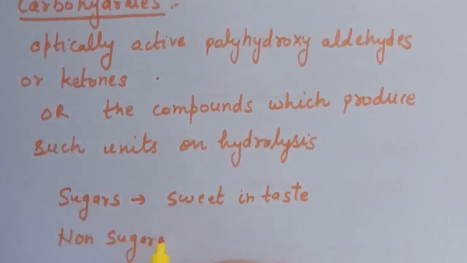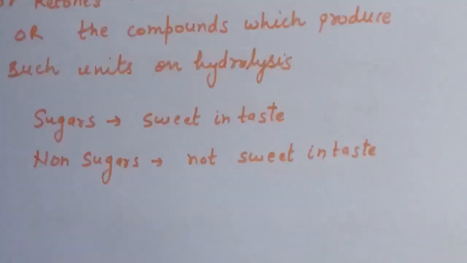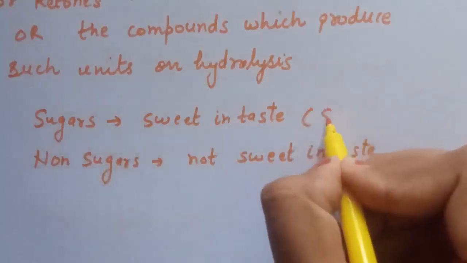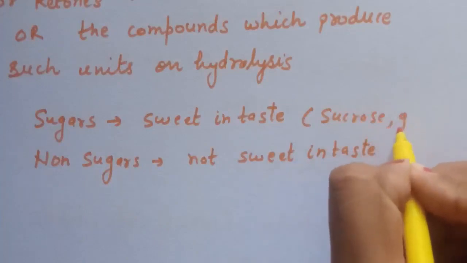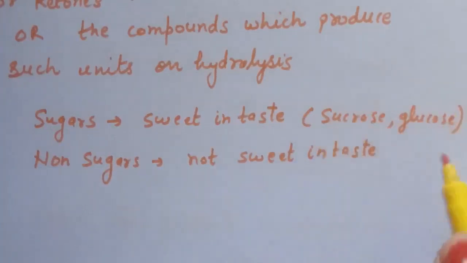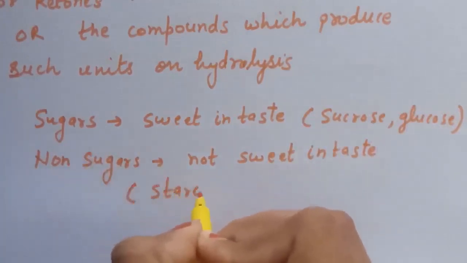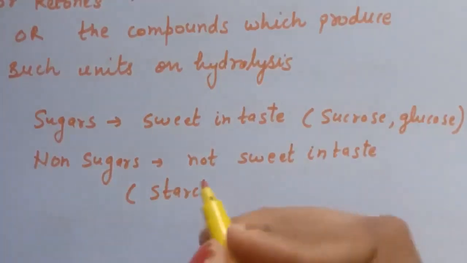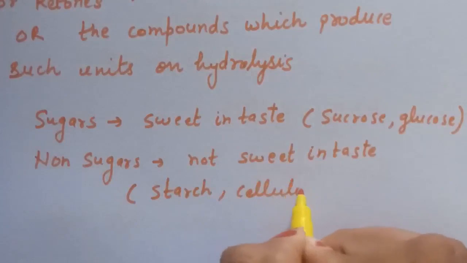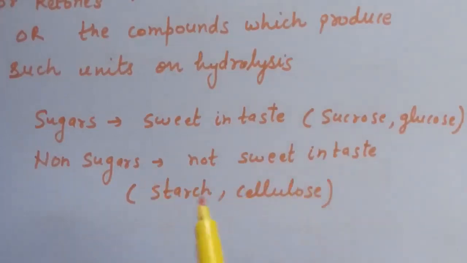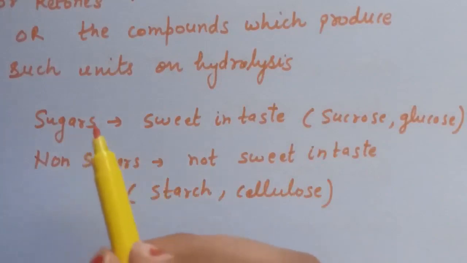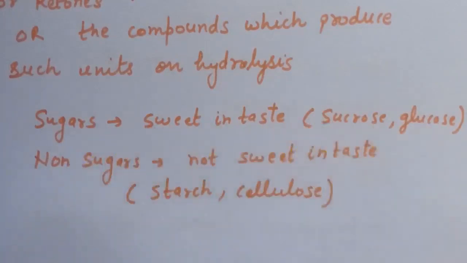Examples of sweet sugars are sucrose and glucose. Examples of non-sugars are starch and cellulose.